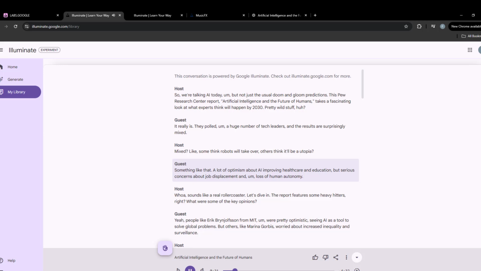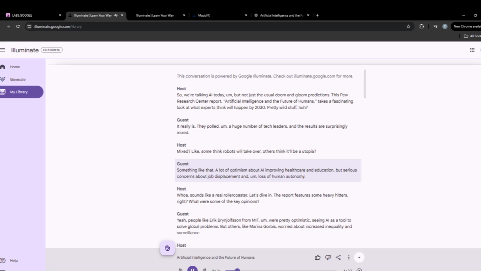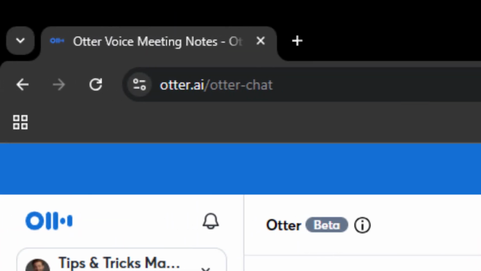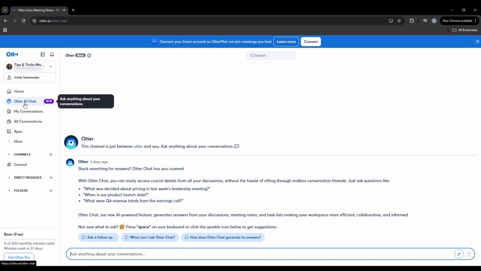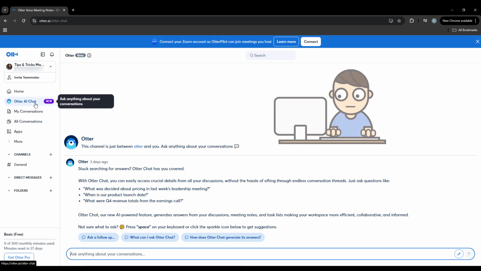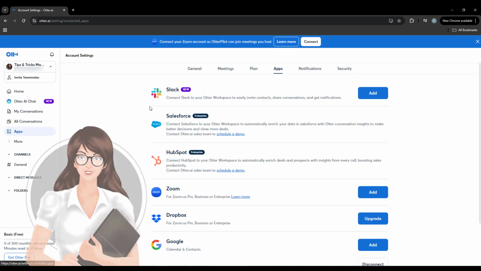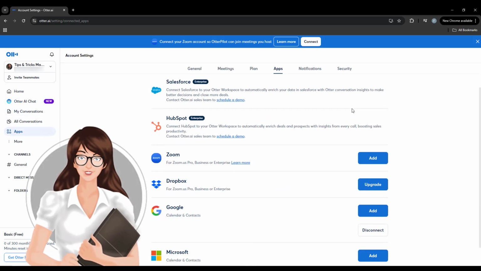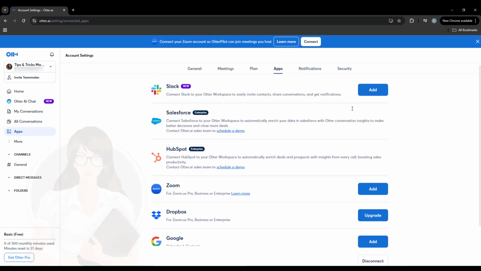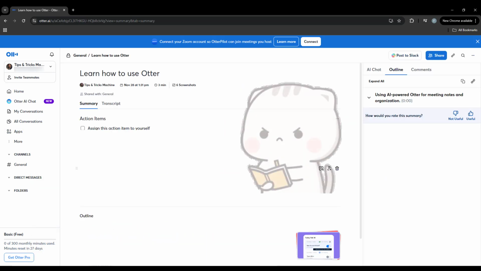It sounds like a legit podcast that you would listen to on Spotify or YouTube. Pretty mind-blowing. The next tool is called Otter AI. This tool has been around for a little while, but they released a brand new feature called Otter AI Chat. Now, Otter AI is a great tool for work because it acts as your personal AI assistant and integrates with popular communication tools like Slack, Zoom, and Microsoft Teams.